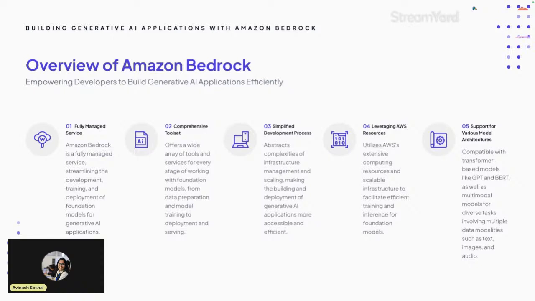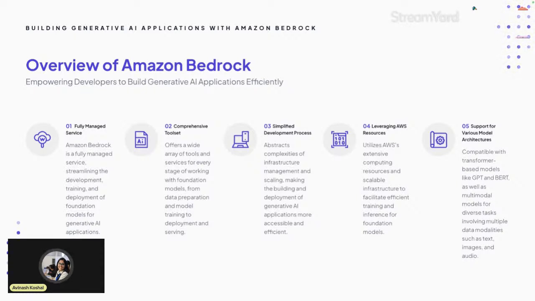As mentioned, Amazon Bedrock is a fully managed service that allows developers to build, train, and deploy foundation models for generative AI applications. It provides a comprehensive set of tools and services for working with foundation models, from data preparation and model training through to deployment. So Bedrock simplifies the process of building and deploying generative AI applications. If you have to build your own generative AI application, let's say a chatbot, it takes an immense amount of resources, like the compute resources and the data that you need.